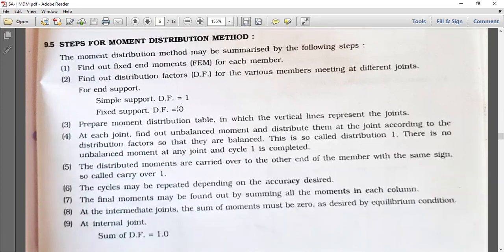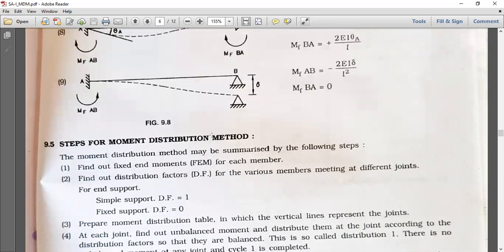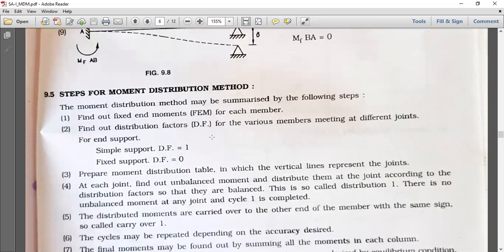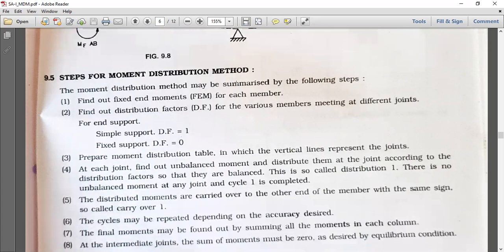Now, the steps for moment distribution will be taken up in the next lecture.